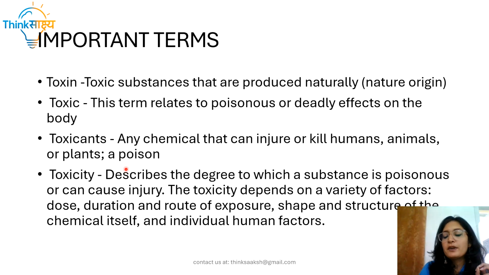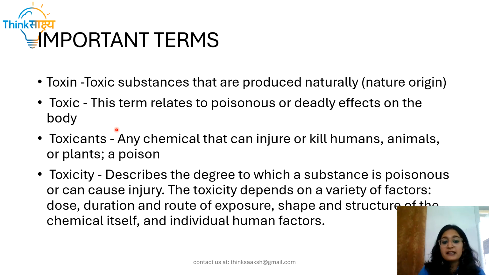Before moving forward, it's very important that we understand certain terminologies of toxicology. So, toxin is basically any substance that is produced naturally and is of natural origin. Toxic is the term that relates to a poison or a deadly effect on the body, meaning that effect which any substance shows on the person that it has been administered to or the person who has been exposed to. So, whatever effects are going to happen on the body of that particular person are known as toxic effects.